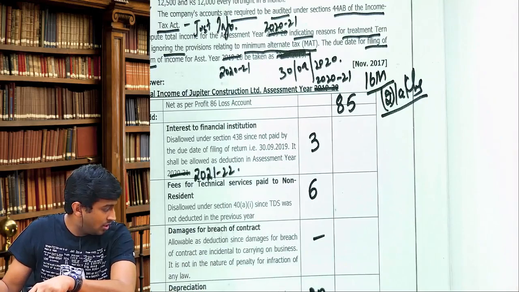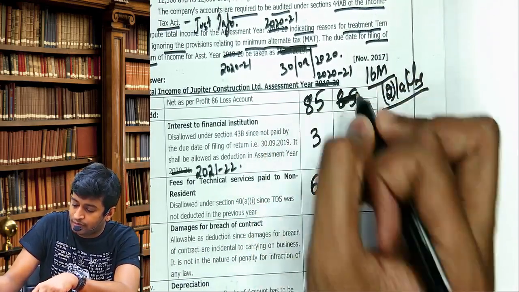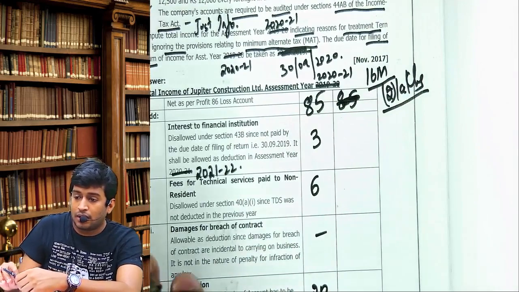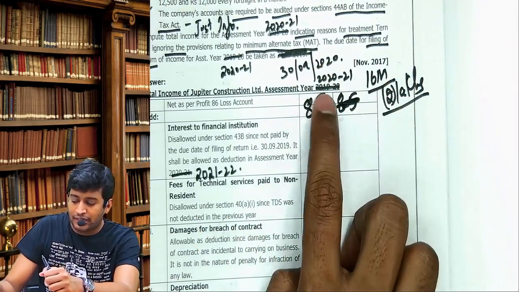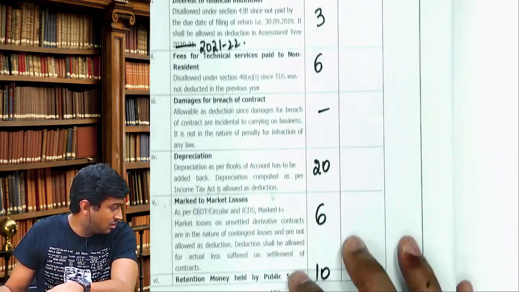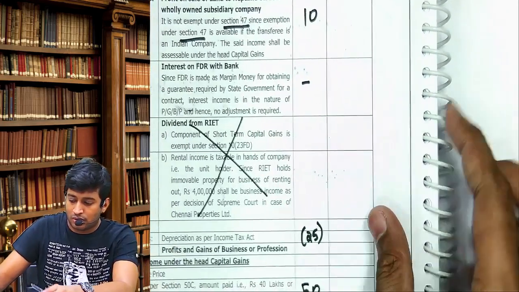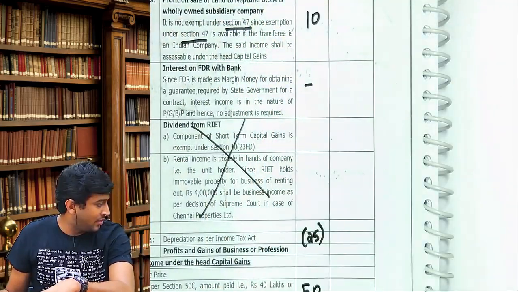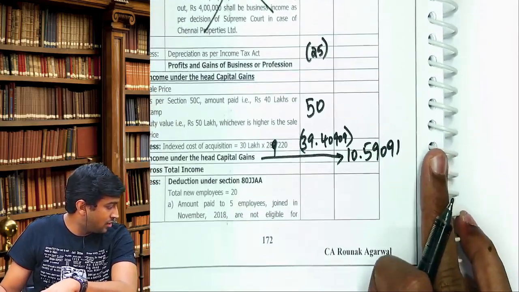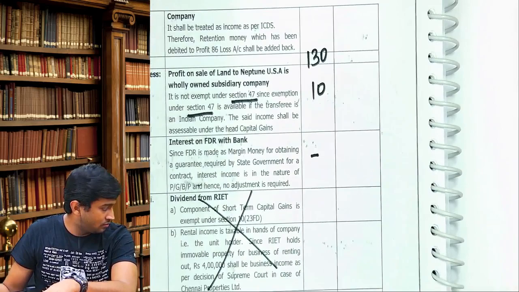No. Take this 85 in the first column. And start with 85 now. 85 plus 3 plus 6 plus 20 plus 6 plus 10. 130. So right here 130 on page number 172.